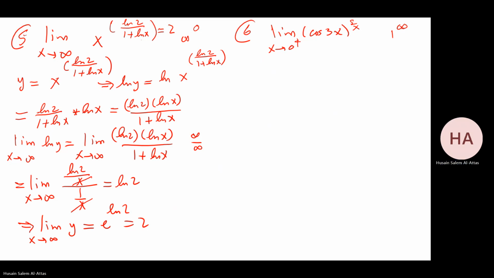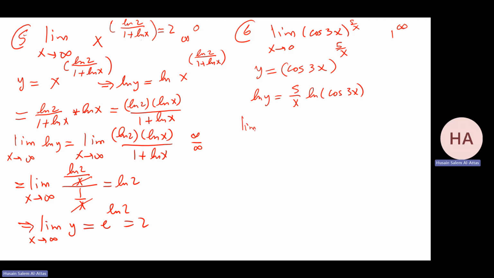I'll do the calculation. y equals cosine 3x to the power 5 over x. I take ln. That will be 5 over x ln cosine 3x. I don't think it makes a difference if it is plus or minus. Let me check here.